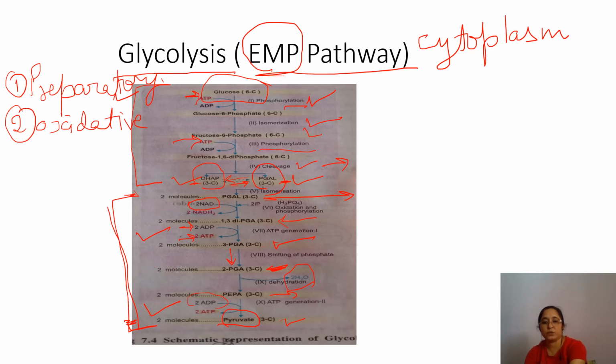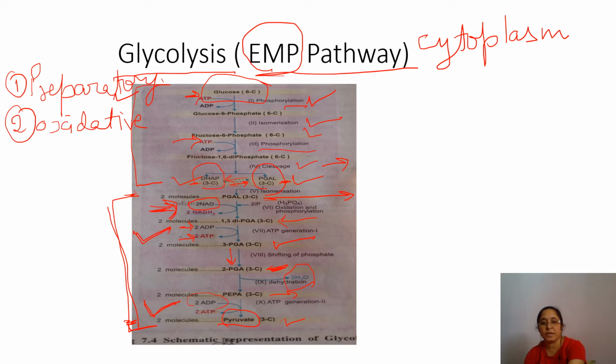Here you can see two molecules of ATP are generating here and two molecules here, a total of 4 molecules of ATP, and 2 molecules of NADH2 are also produced.